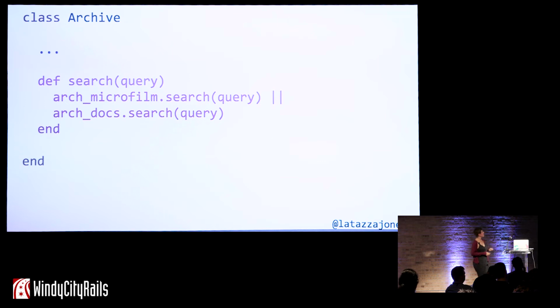And then we can implement that method, def search, in archive. And now archive is the only thing that knows about its own dependencies.